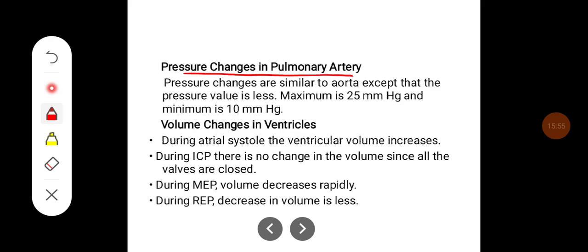Pressure changes in pulmonary artery. Pulmonary changes are similar to aorta except that the pressure value is less. Maximum 25 mm of Hg and minimum of 10 mm Hg of diastolic pressure are recorded. Volume changes in the ventricles.